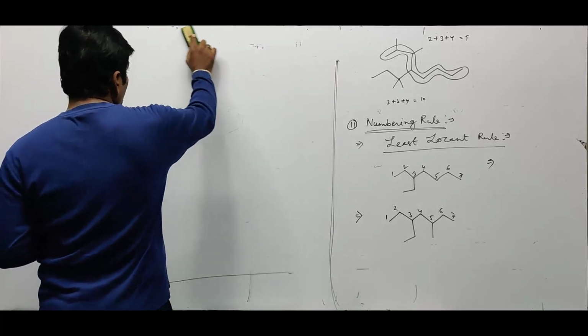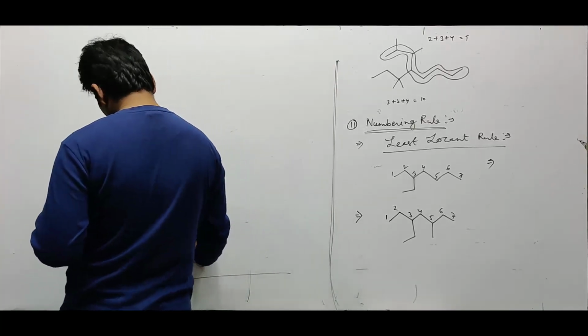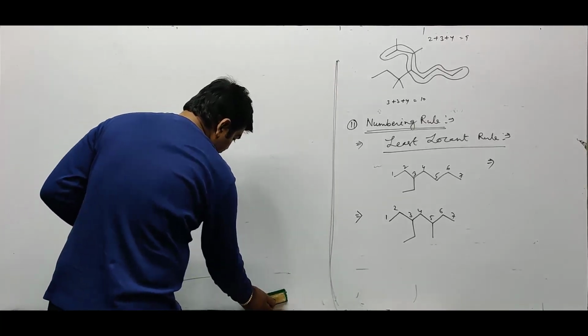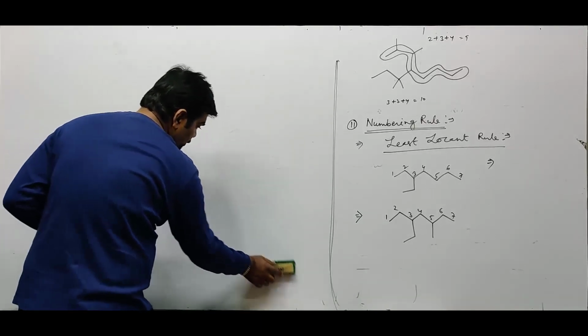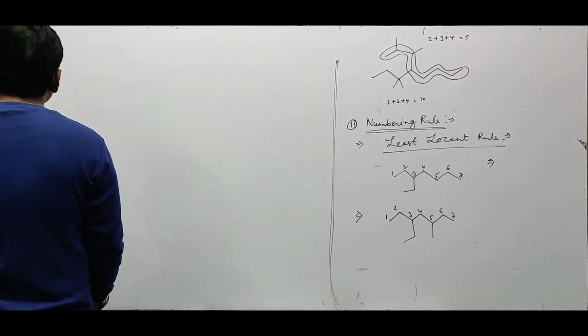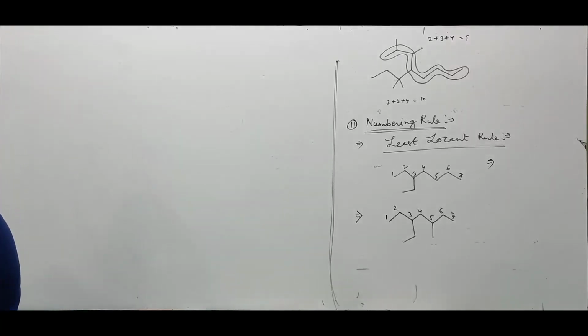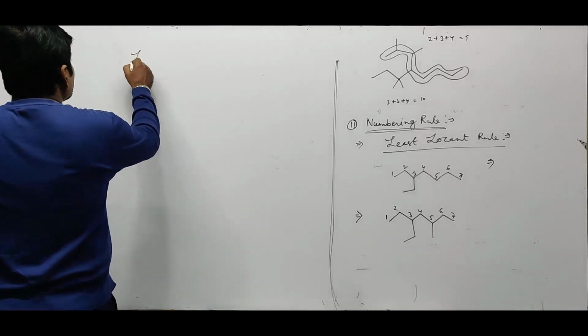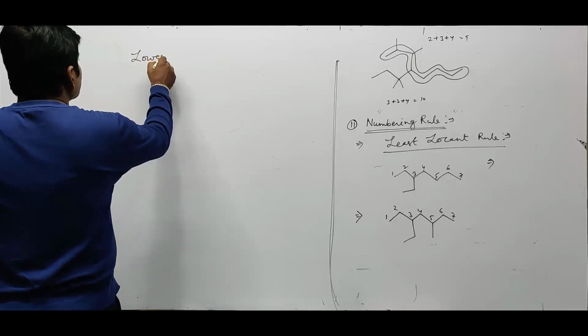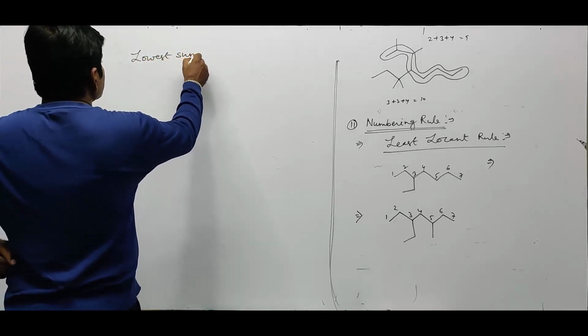from the side through which the sum of the positions of the branches or substituents will be lowest. And this rule is known as the lowest sum rule.